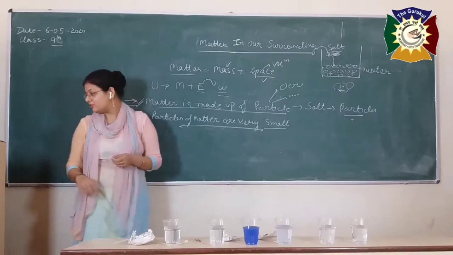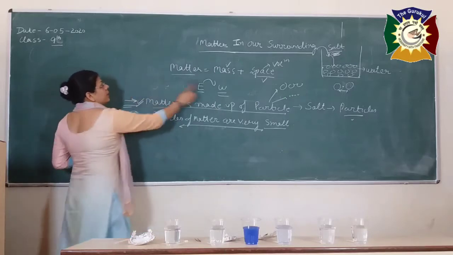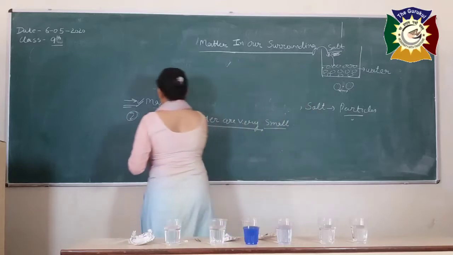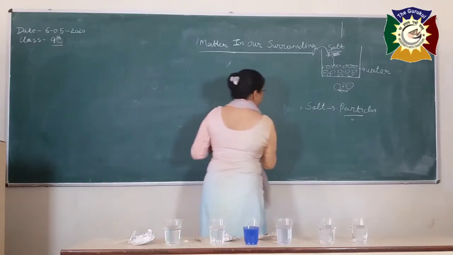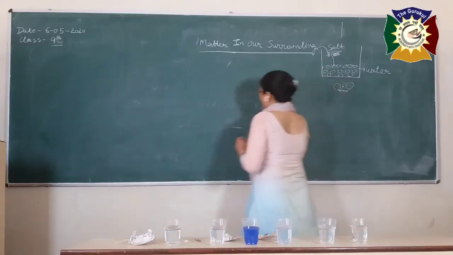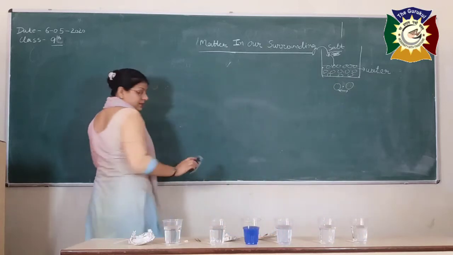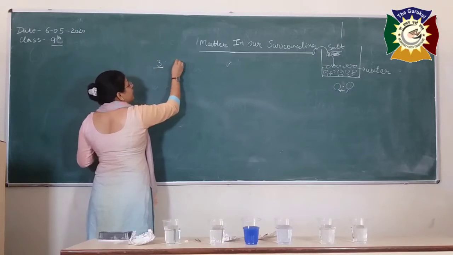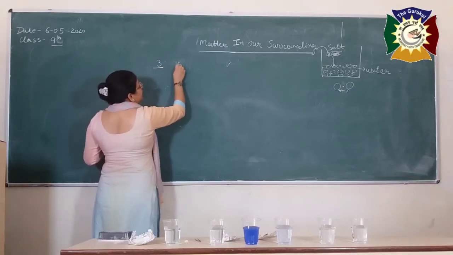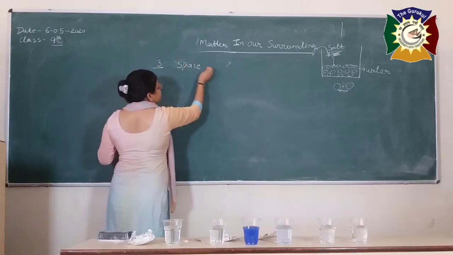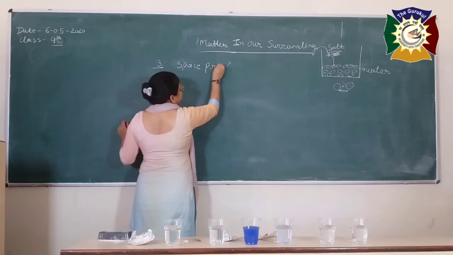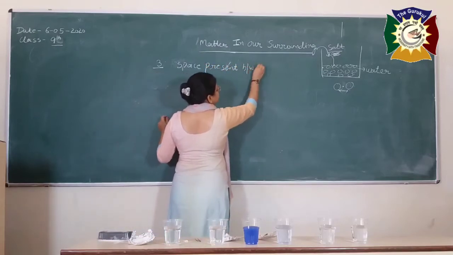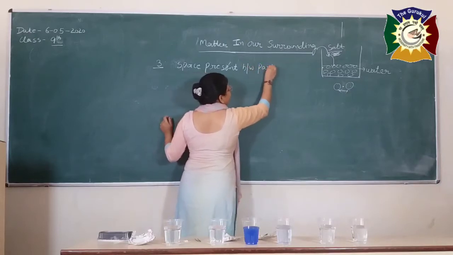Again, the third thing which we are going to discuss today is about the particles' nature. That means we came to know about the two things. The third point is there is a space between the two particles. That means space is present between particles of matter.